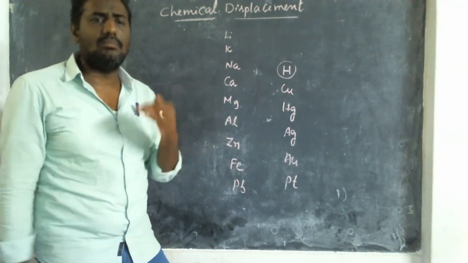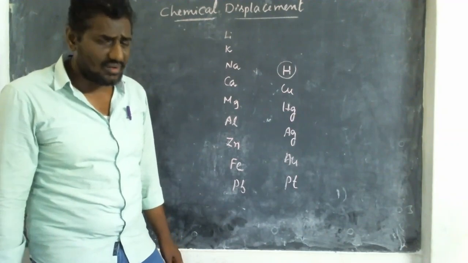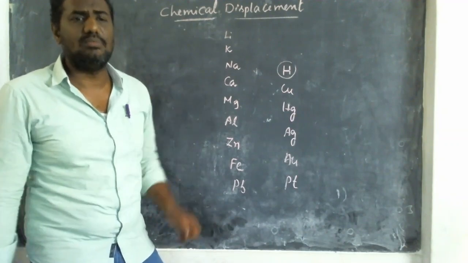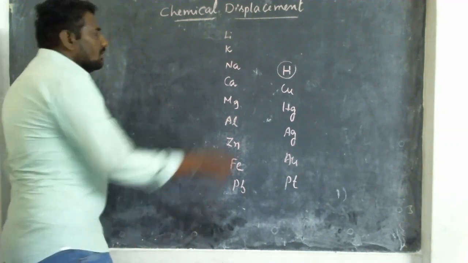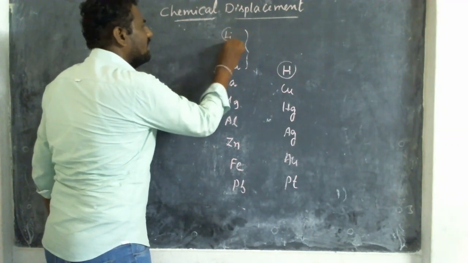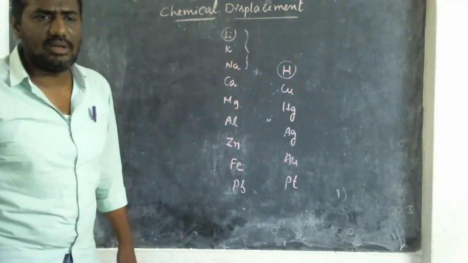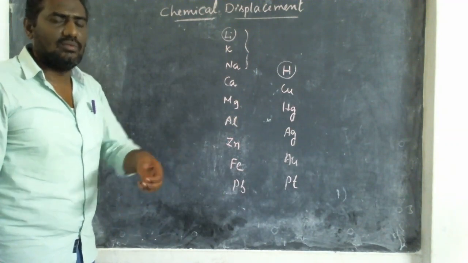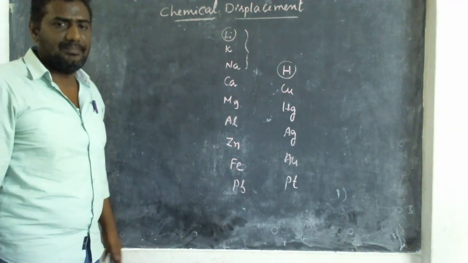So, how to remember? Without changing the order, we have to learn it by heart. For that, I'll tell you one simple method. This method was discovered by myself. Actually, lithium is not there in some books. In the intermediate books, they have given lithium, but you don't need to learn lithium. But you are learning all the elements in an order, that's why I wrote lithium here.